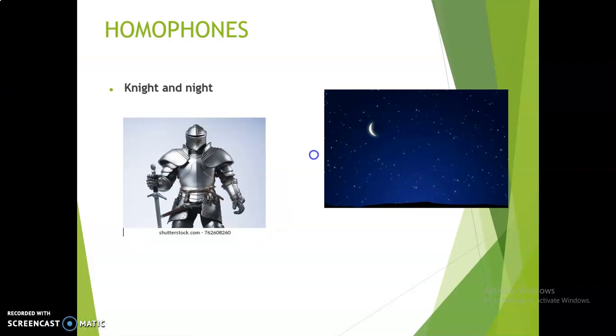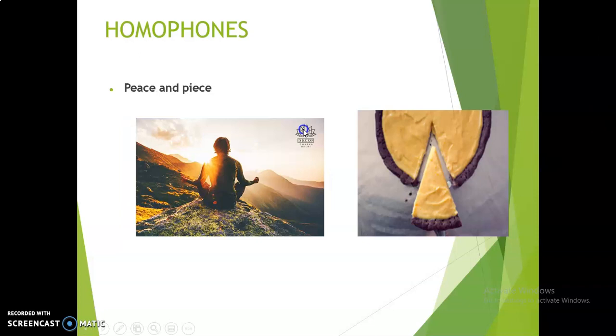Similarly, knight, KNIGHT, means an armored soldier, and NIGHT is nothing but night, the opposite of day. Next, peace and piece. PEACE is what is obtained through meditation, and through meditation we get peace of mind. Whereas PIECE is nothing but a small part of something, or a share or small part of something is called a PIECE.